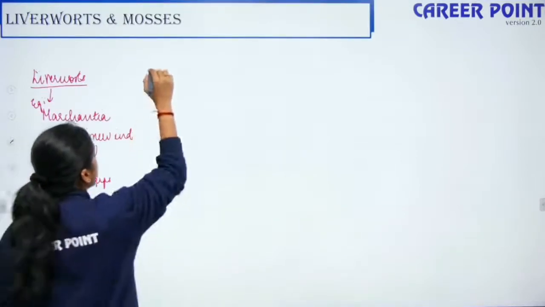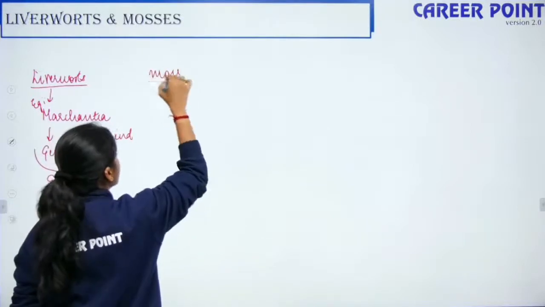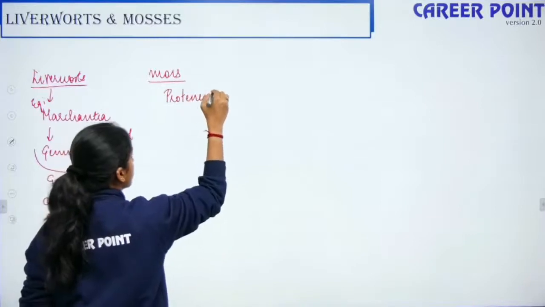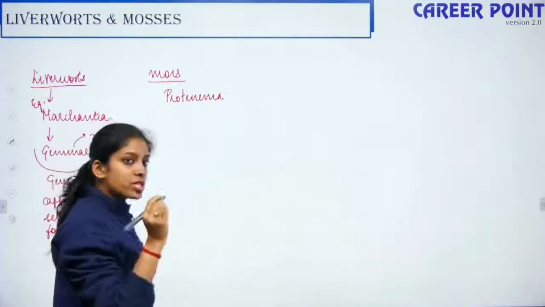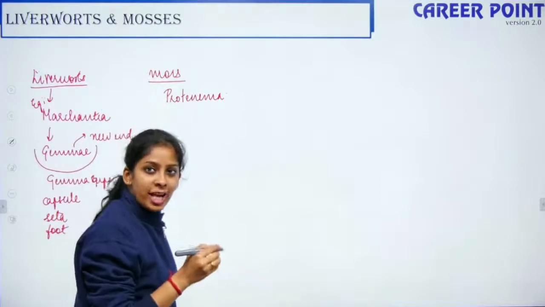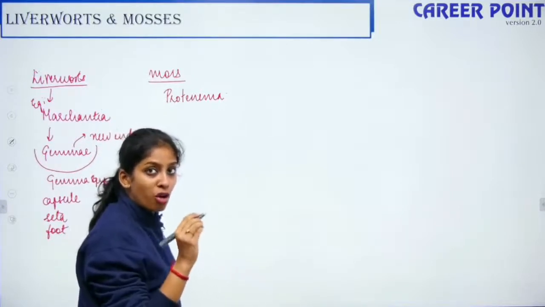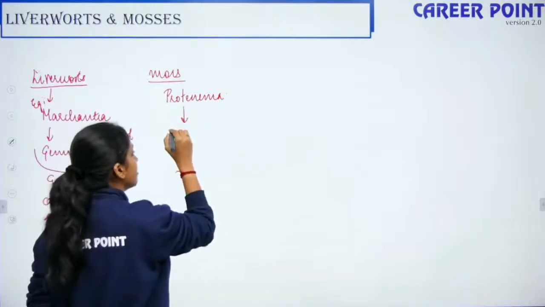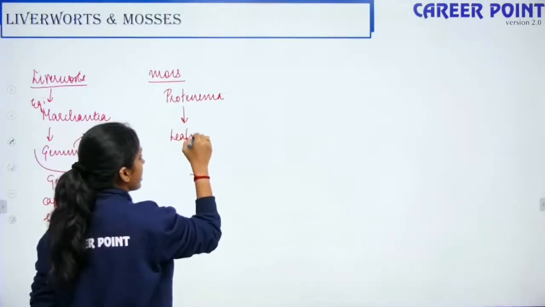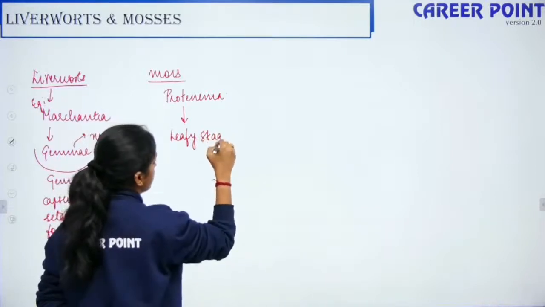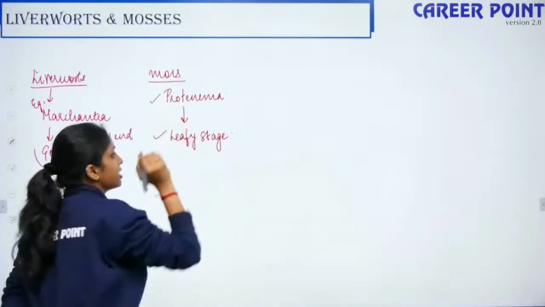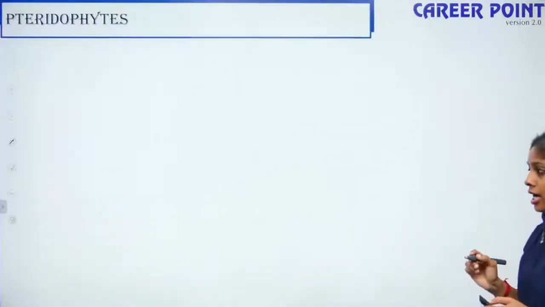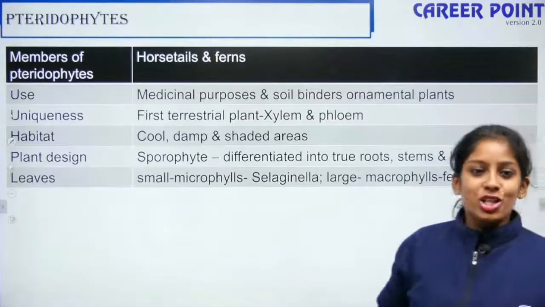Talking about mosses, they have two stages. The first stage is the protonema stage, which directly arises from the spores. Through asexual means, when the spore develops to form a bryophyte, the protonema forms. The second stage is the leafy stage, which forms from the secondary protonema. So these are the two things that you have to remember here. Fine? Okay.